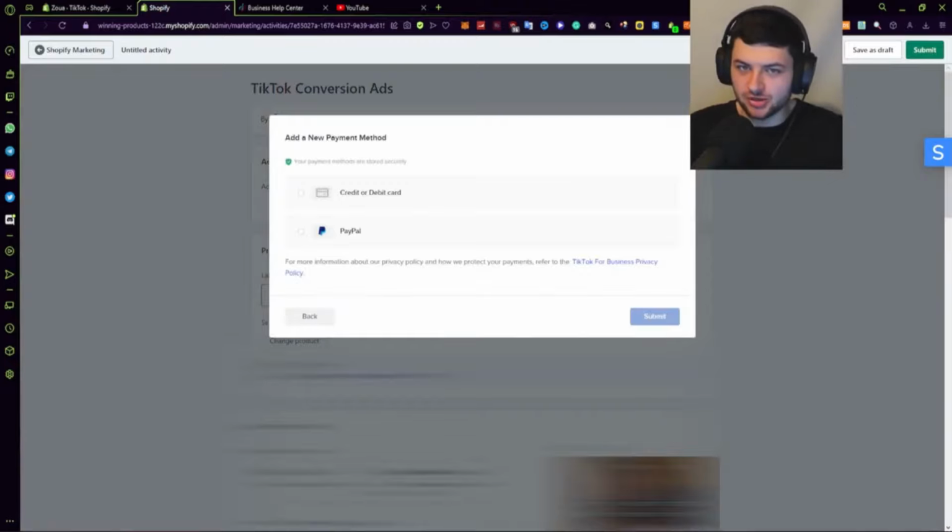So after you first create your ad campaign, you're going to have to set up a payment method. If you haven't set up one earlier, when we set up the TikTok app, this is where you're going to do it. So I'm going to select a credit card. So from this point on, I'm going to blur the screen and we're going to jump ahead. Basically, you enter your credit card here and you'll be charged £5 to verify it, which is refunded to you when you verify it, okay?